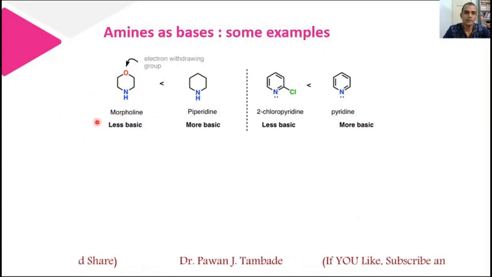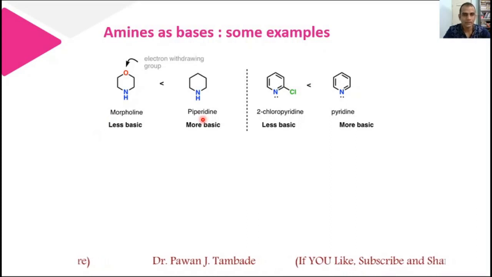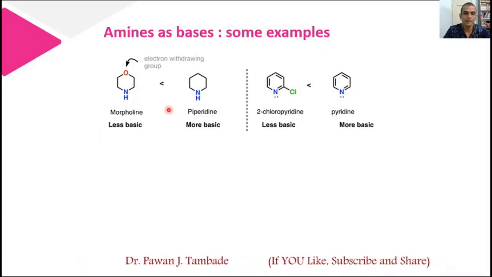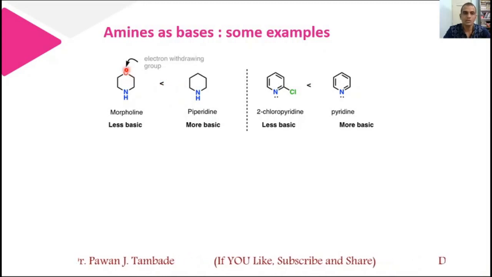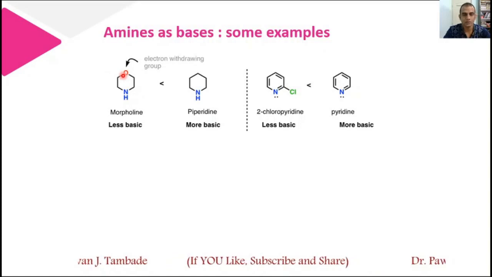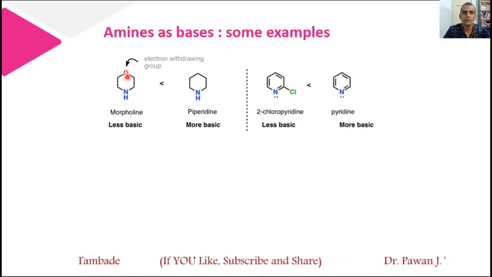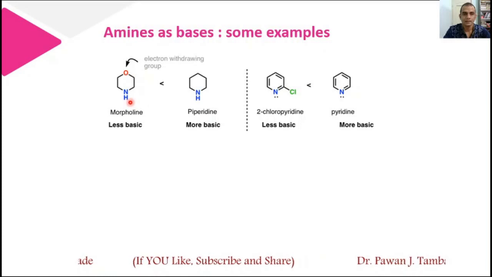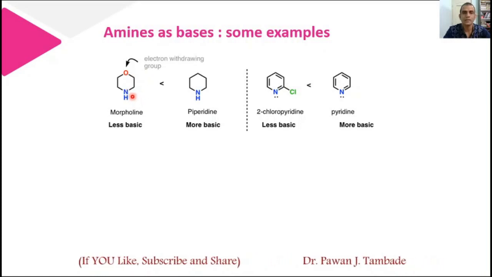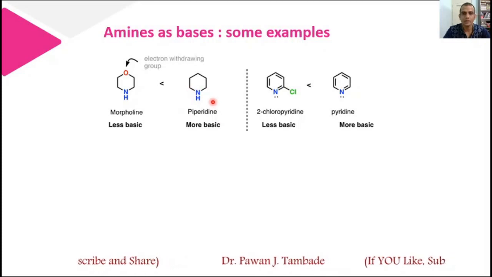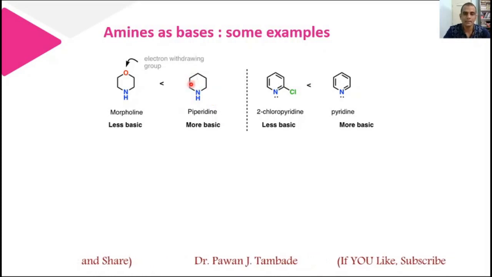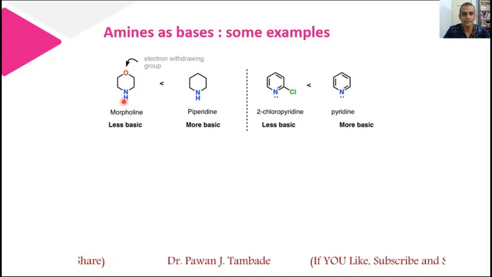Now look at this example, morpholine and piperidine. Among morpholine and piperidine, piperidine is more basic, because in case of morpholine, oxygen is present in the ring and oxygen will show its electron withdrawing nature, and because of that the lone pair of electrons present on nitrogen is not completely available for donation. However, in this case such an effect is not operating, so piperidine donates electrons easily. It is comparatively more basic and this is less basic.